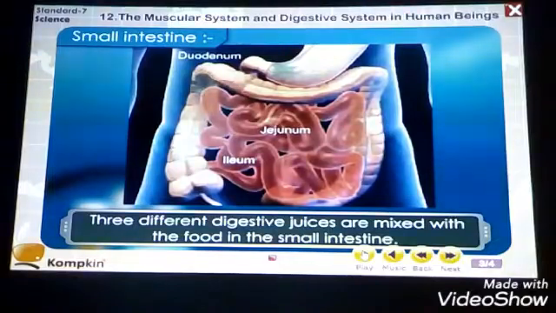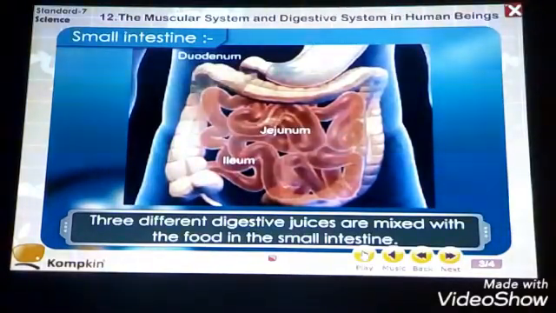Now there are three different juices. Which are they? Pepsin, then mucus, and the last one is hydrochloric acid. These all three are mixing in the small intestine, where they are able to digest the food, making it into simpler parts.